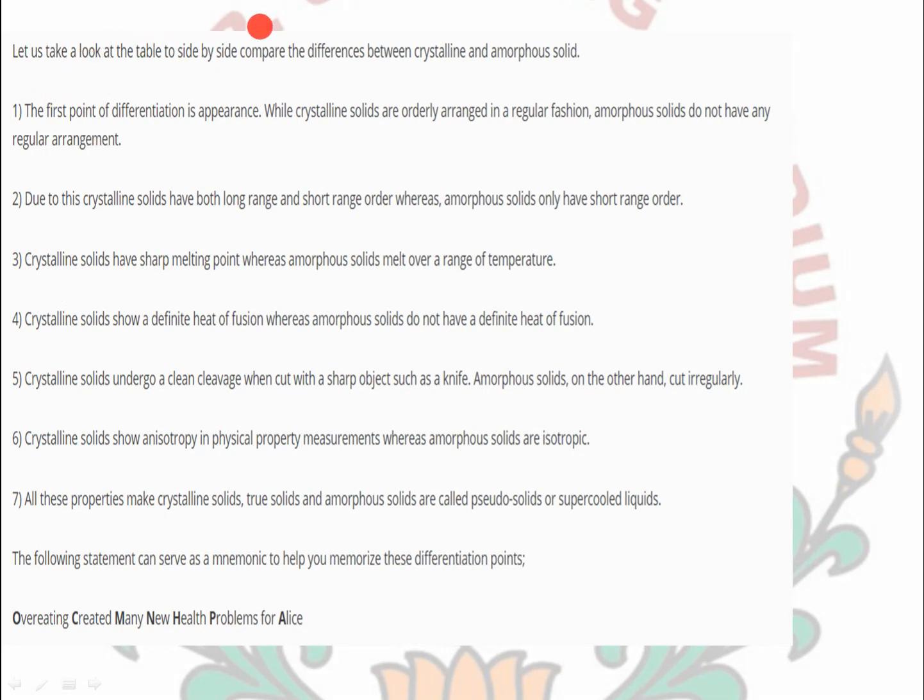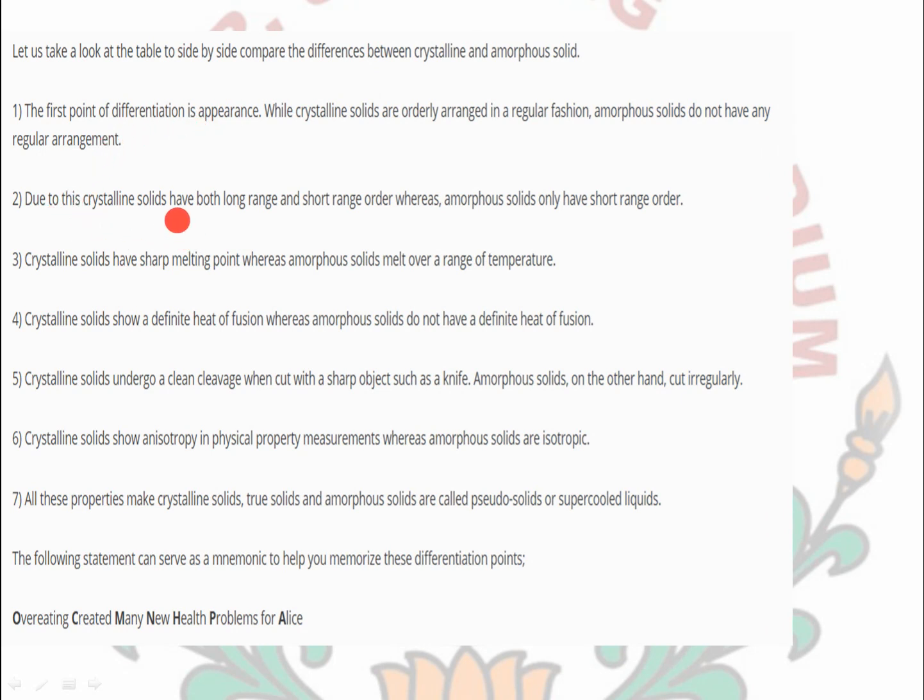Now, how can we compare crystalline and amorphous solids? Amorphous and crystalline solids can be compared on the basis of different norms. The first is the order of arrangement of the molecules, the appearance. While crystalline solids are orderly arranged in a regular fashion, amorphous solids do not have any regular arrangement.